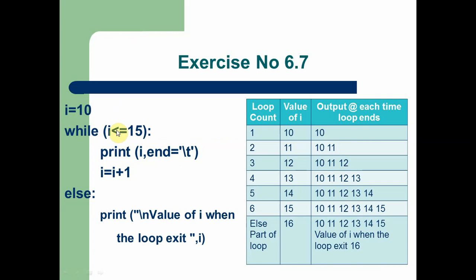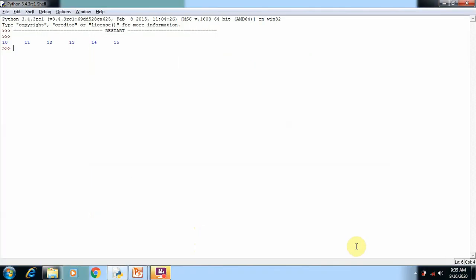When the condition becomes false, the else part is going to execute. The condition becomes false when the I value becomes 16, so the else part is executed. You can see the I value is 16. That's why the condition is false and the else part is executed. In the else part we can see the statement: value of I when the loop exit, I. I means the value of I is printed at the else part, that is, 16 is printed in the else part.